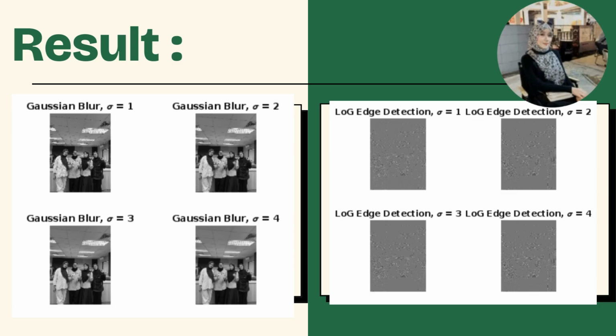And we use different standard deviations, with values from 1 until 4. Next, the right side is the LOG edge detection. So we compare 4 outputs and we use the same different standard deviation values.